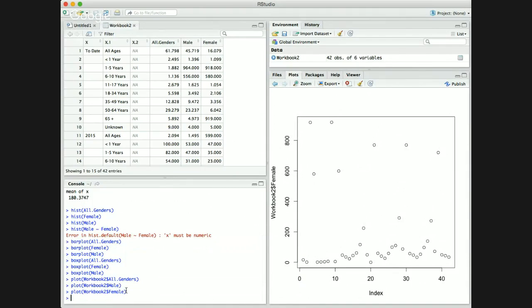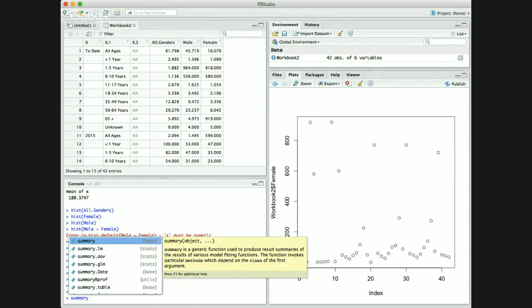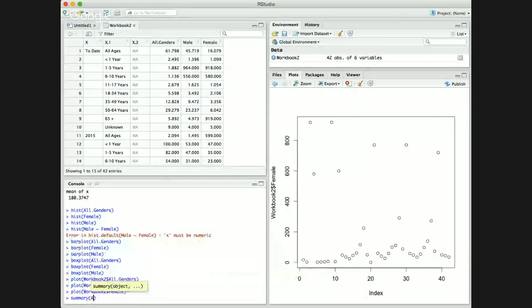Let's make sure I'm not missing any of my graphs. I think that's about it. With these graphs, it was easier for me to understand exactly the data that was collected and how I can make possible implications of what was going on. I also did a summary of each variable. I did this first to get an overview of what I was doing, but I did the individual functions just to be sure that I understood what I was doing.